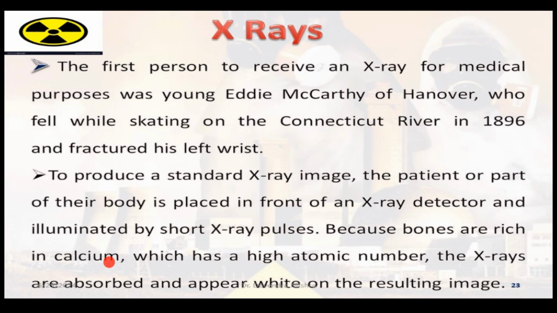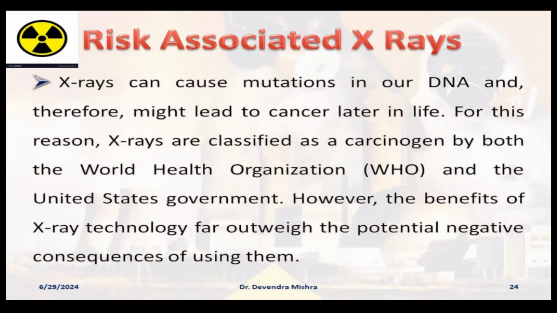Because bones are rich in calcium, which has a high atomic number, say 20, and atomic mass of 40, the X-rays are absorbed by the calcium, and thus the bones appear white on the resulting image. This is a little technical. If you don't want to write or learn these things, forget about this. Okay. And then the risks associated with X-rays.